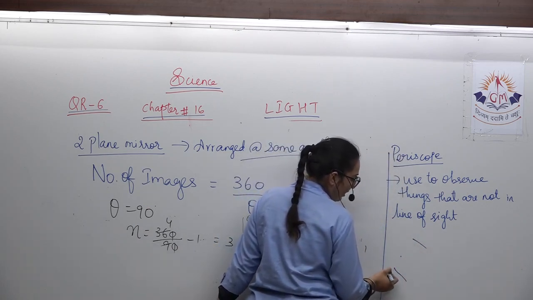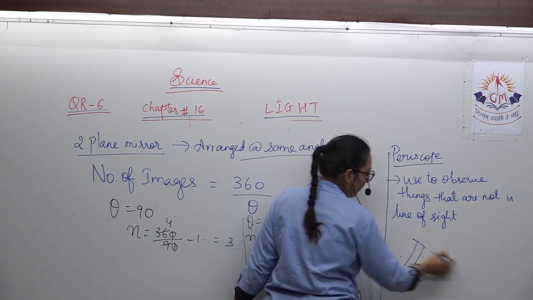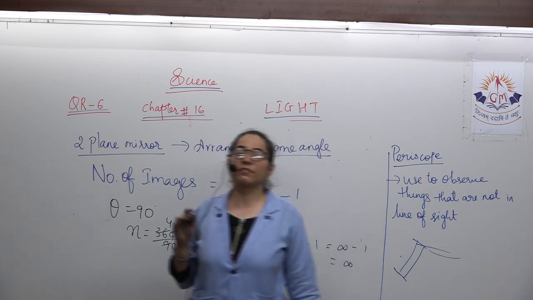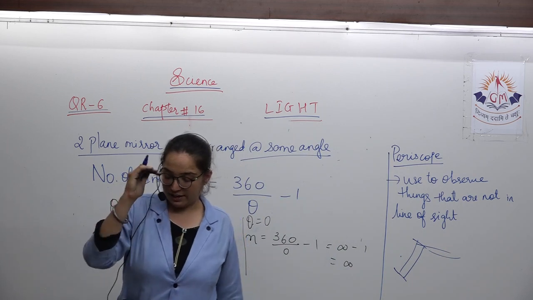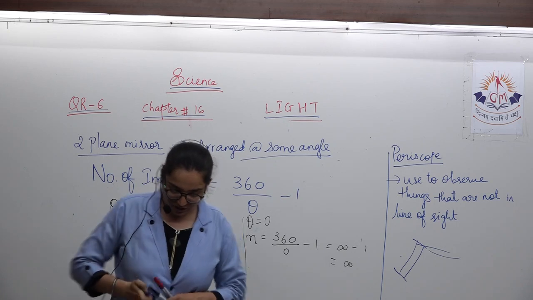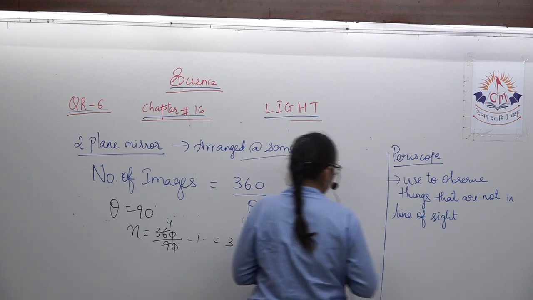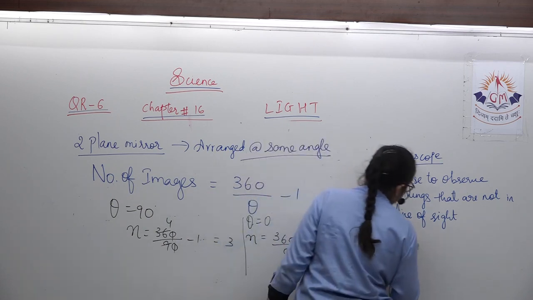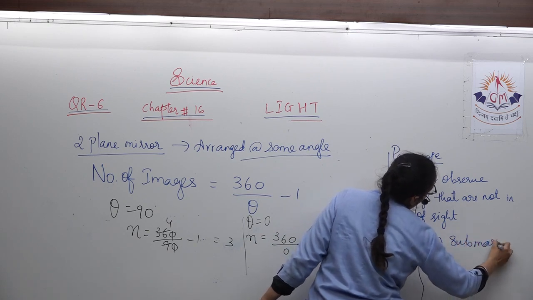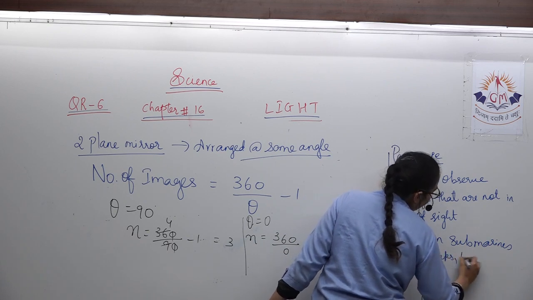They are arranged, and from here the light rays are allowed to pass, and they move over here. After getting reflected, they move over here, and this is how, on arranging everything at 45 degrees, we can see anything which is not in the line of sight. It is generally used in submarines, in war tanks, as well as by soldiers.